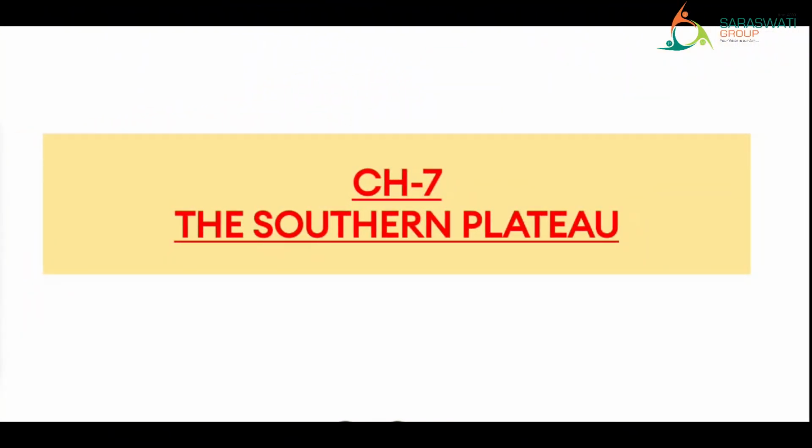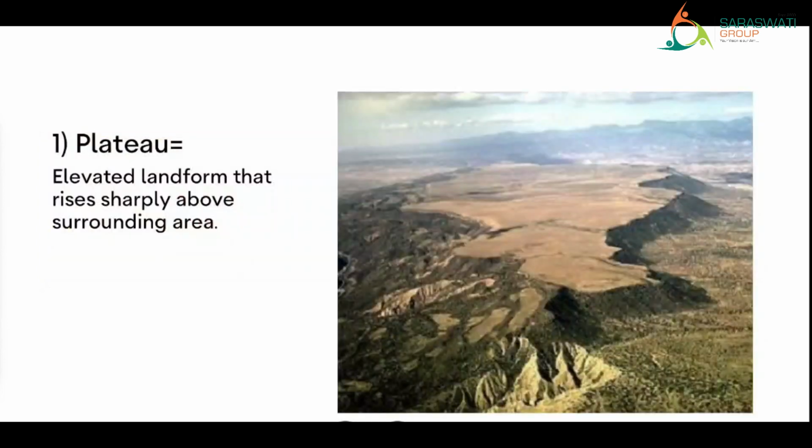Chapter number 7, the Southern Plateaus. First word, plateau, means an elevated landform that rises sharply above the surrounding area.